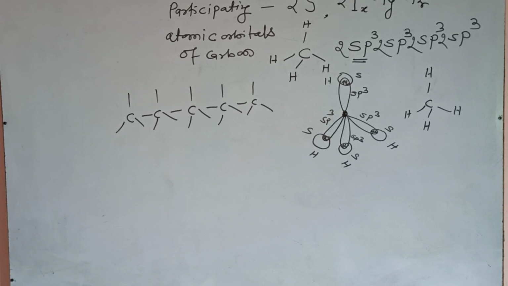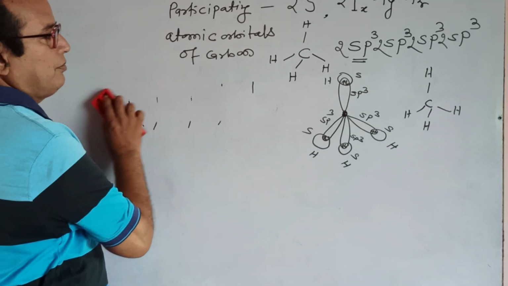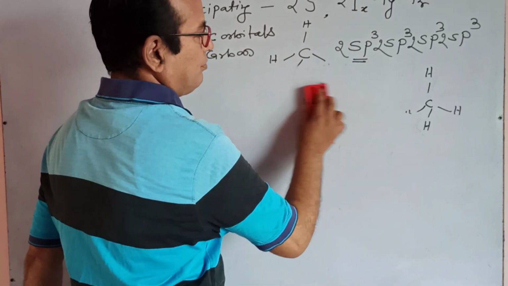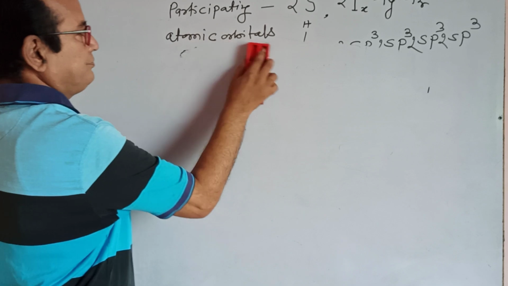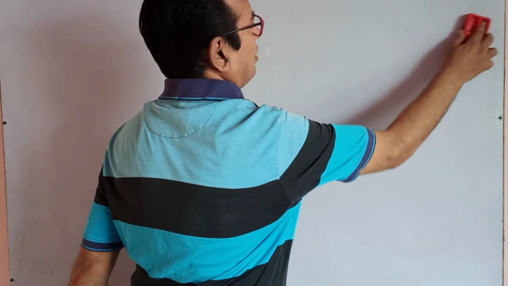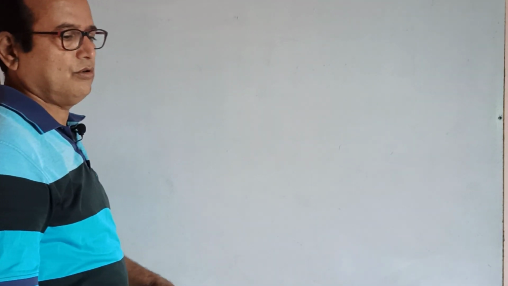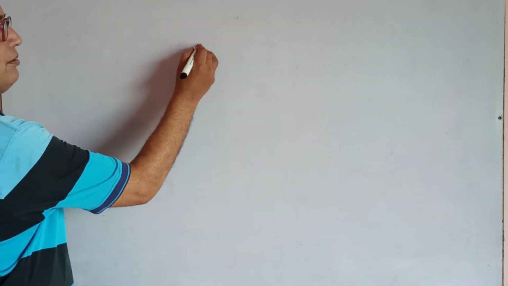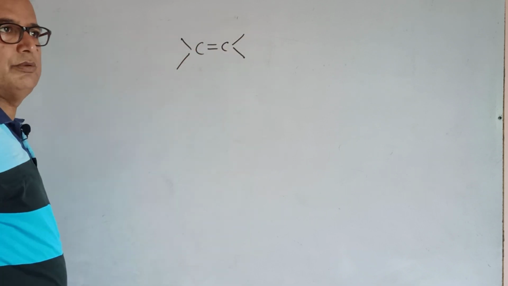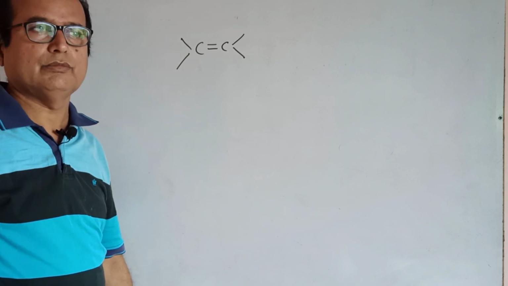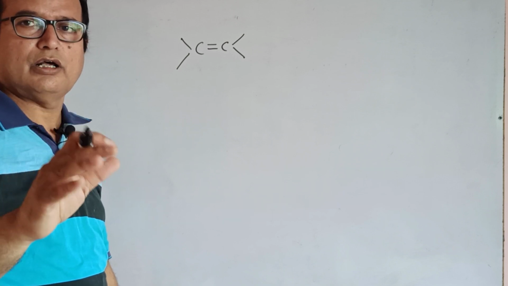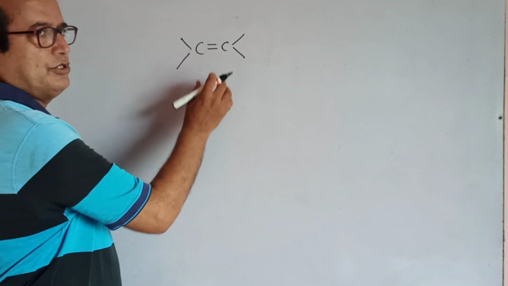I am taking just a revision, approaching towards triple bond formation. How is a single bond formed? You know that single bond formation. Then unsaturated hydrocarbons are of 2 types. In unsaturated hydrocarbons, C single bond C and C double bond C are there. In such a basic structure, a minimum of 2 carbons is important. If 2 carbons are not there, an unsaturated hydrocarbon is not formed. C double bond C is to be formed.